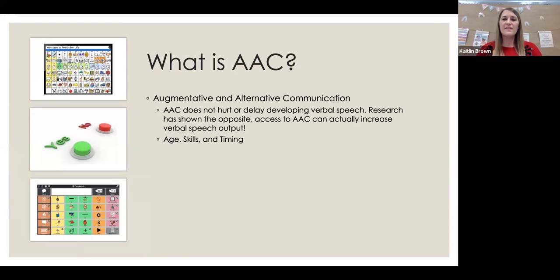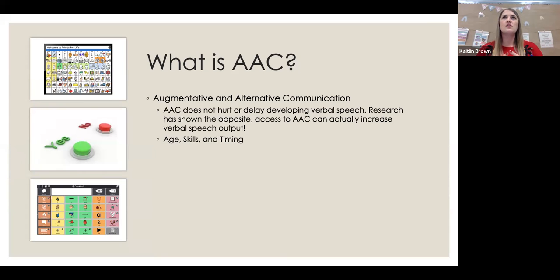So with that being said, a lot of times we, as the SLPs, have to pair with our assistive technology specialist in the district. If your district doesn't have one, that's a little bit more difficult, but I will say both AbleNet and other companies usually have some really good representatives that can aid you in that process as well and be a good resource for you.